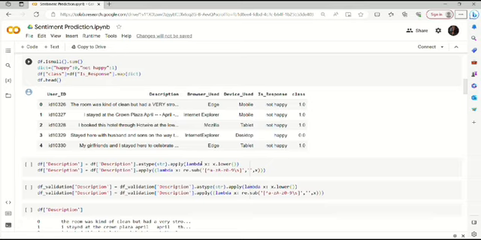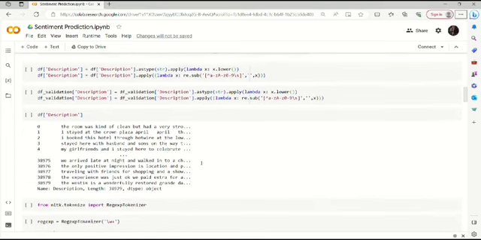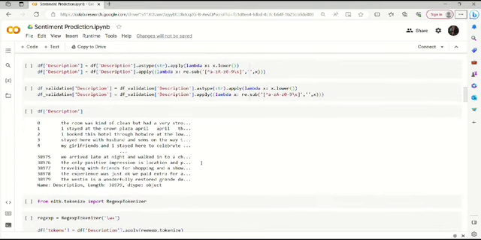We are importing the regular expression tokenizer module from the NLTK, which is used to tokenize the text we have got. Tokenizing is nothing but splitting the sentence into a list of words. We are performing tokenization for both the test and train datasets.